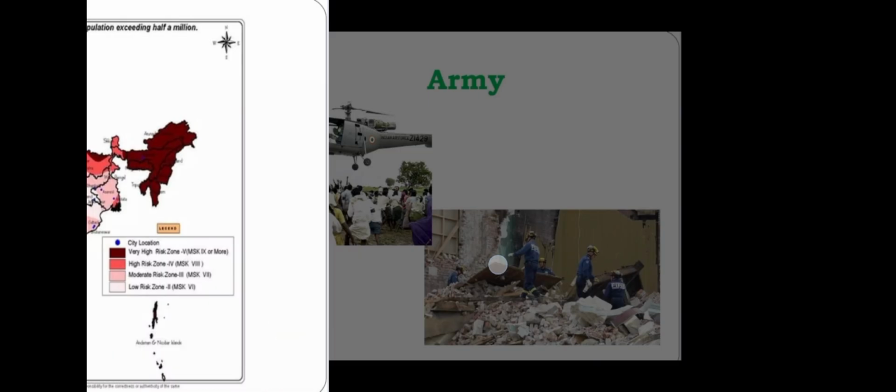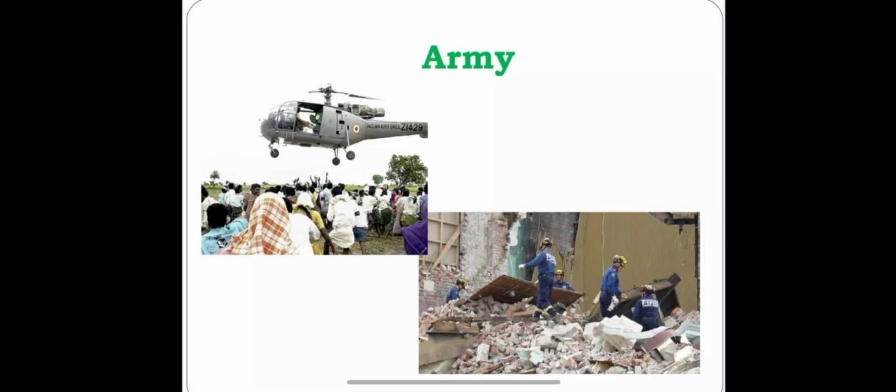Now we'll talk about the organizations which are playing a very important role, like the army, as you can see on your screen. They are playing a very important role in rescuing people.